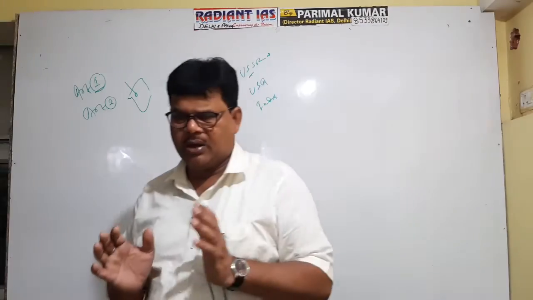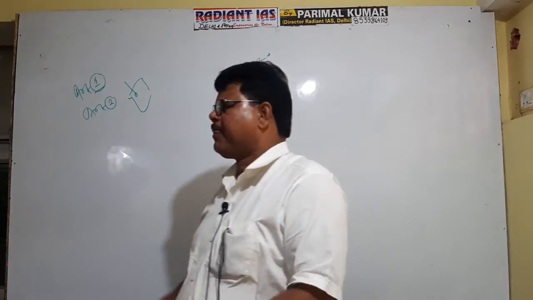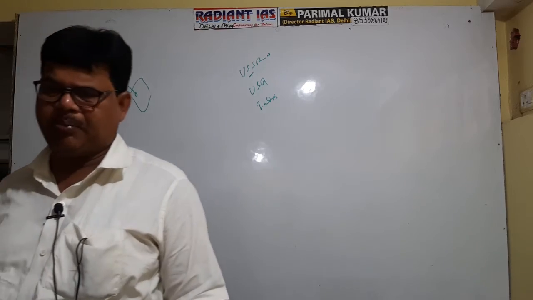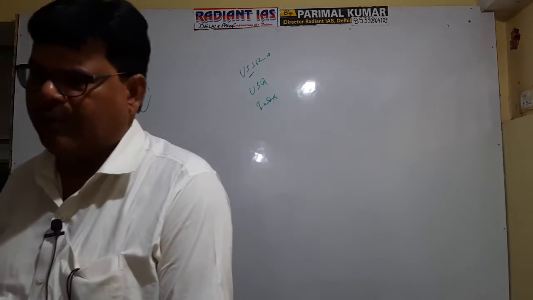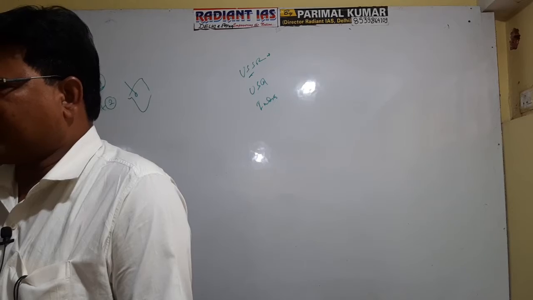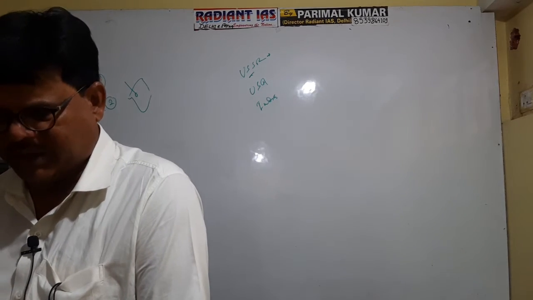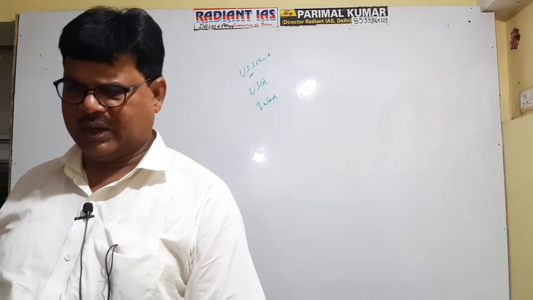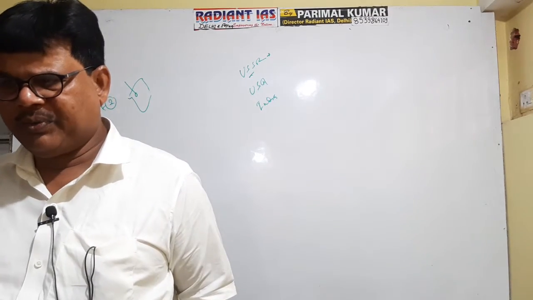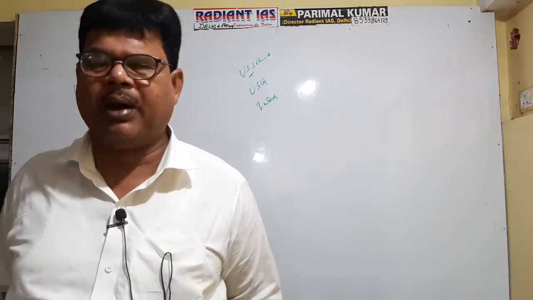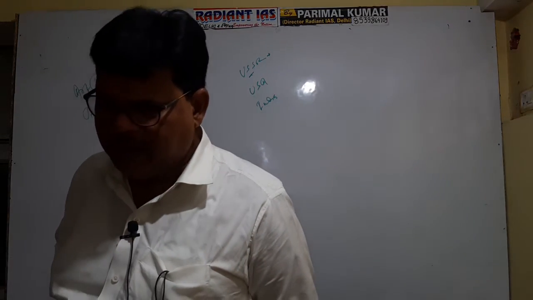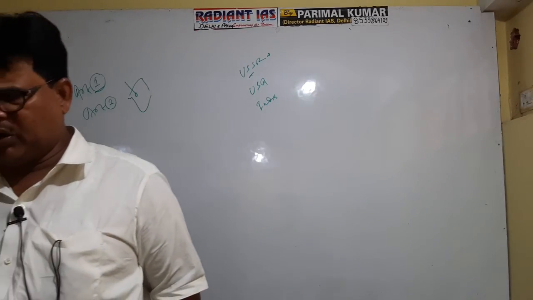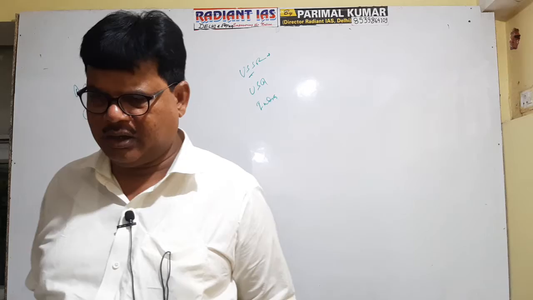It is clear? Now see, a very important aspect: when India got independence, prior to independence, there were broadly three types of political units. One was British India, second was princely states, and third was chief commissioners' provinces. British India was completely under the British Empire, being ruled by a governor. Princely states were being ruled by local Rajas and Maharajas. And the chief commissioners' provinces were ruled by a chief commissioner, a type of authority who was the agent of the British Empire. It is clear?